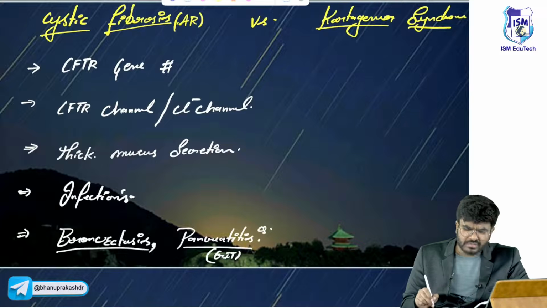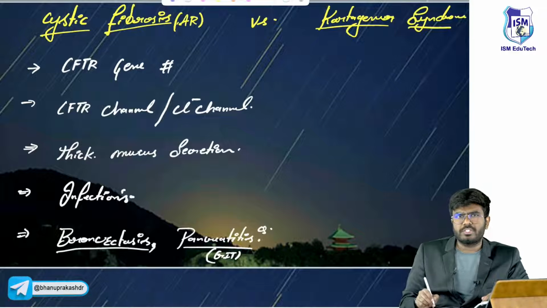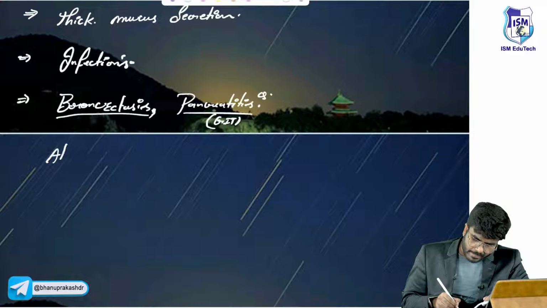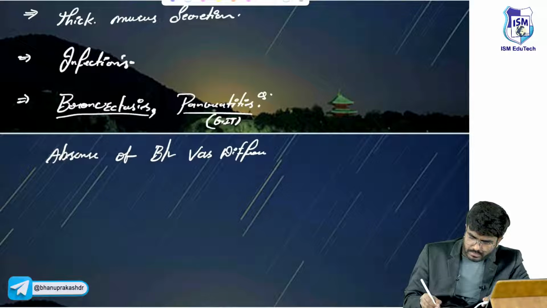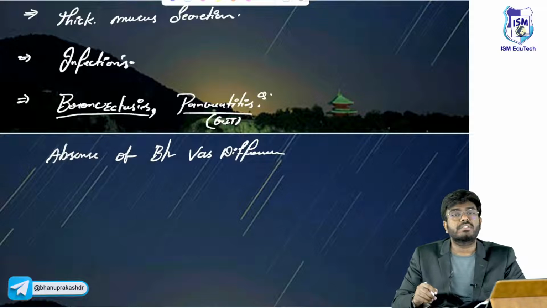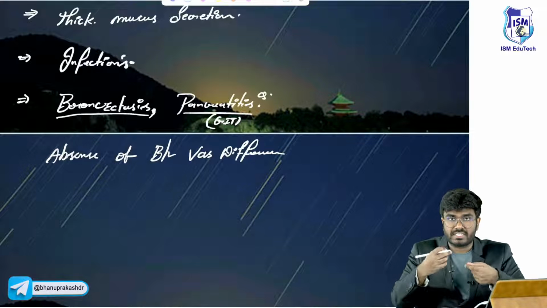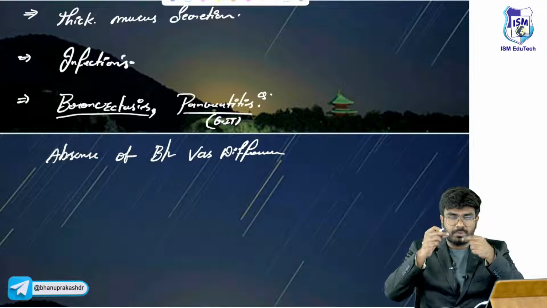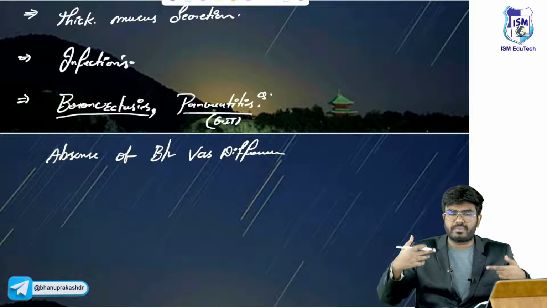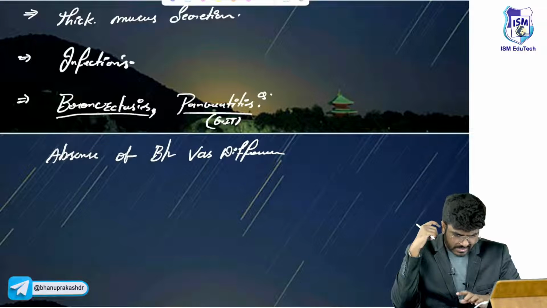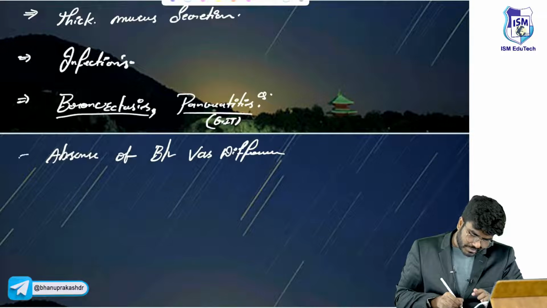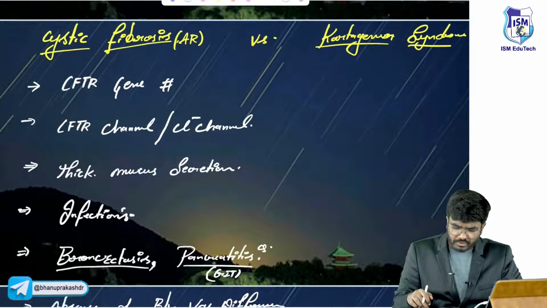And these patients with cystic fibrosis, here itself I am telling you, these patients will have absence of bilateral vas deferens. The vas deferens, the sperm pathway. The sperm will come out of the testes into the epididymis and then through the vas deferens, right? In some patients with cystic fibrosis, they can have absence of the bilateral vas deferens. That's also an important point which I want you to know.